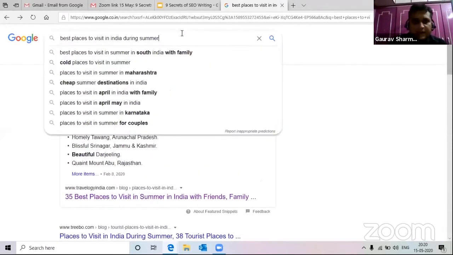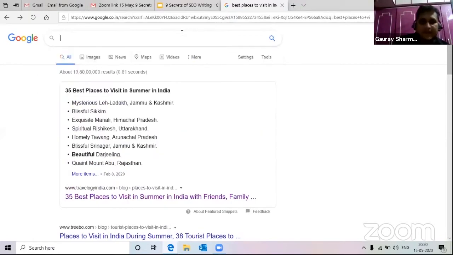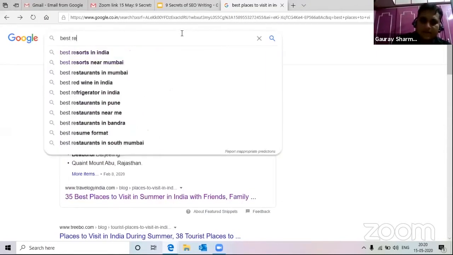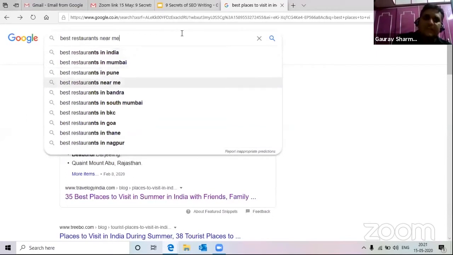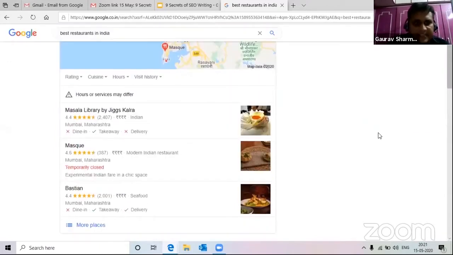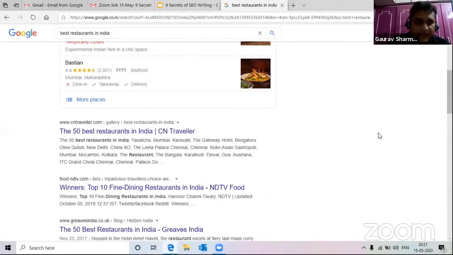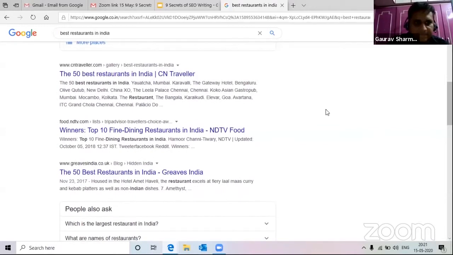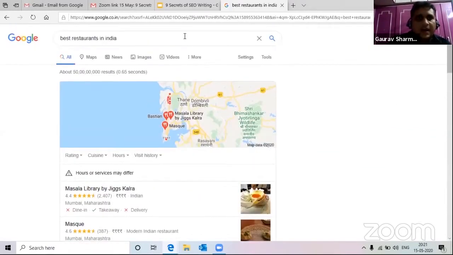Now, even if I write something related to food as well, best restaurants near me, or let's say best restaurants in India only. So it gives me a wide variety. Now these are a few which it is showing. These are the websites which it is sorting.